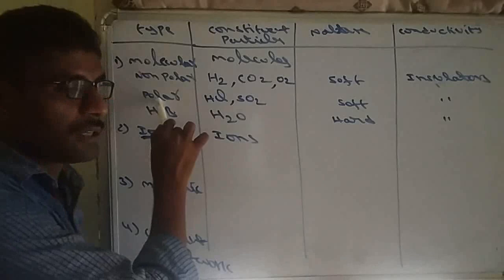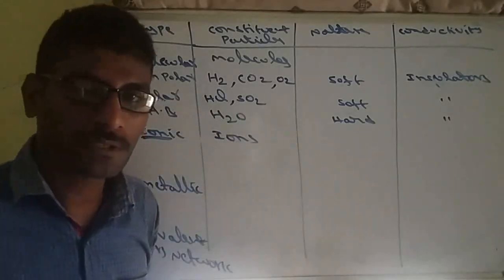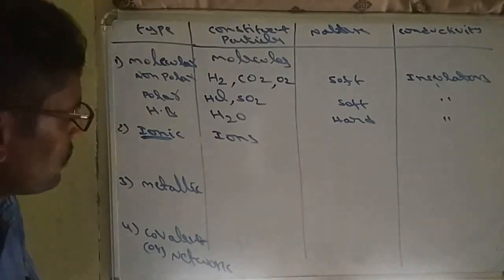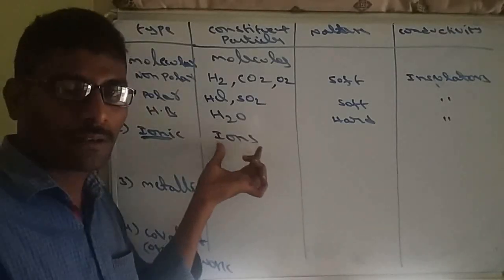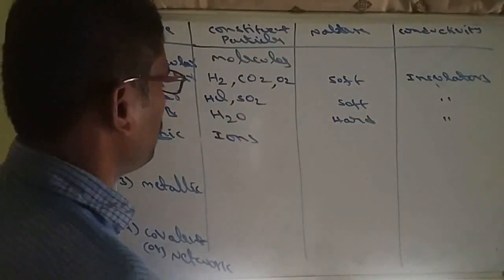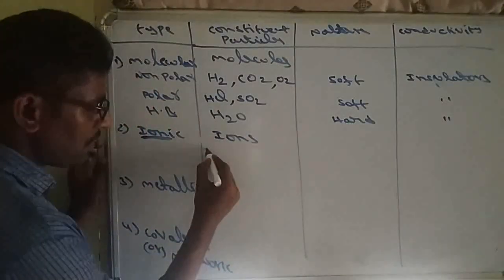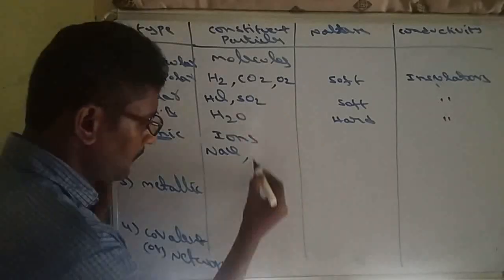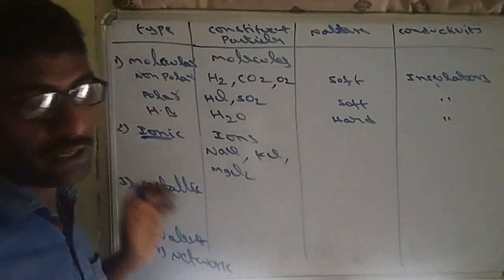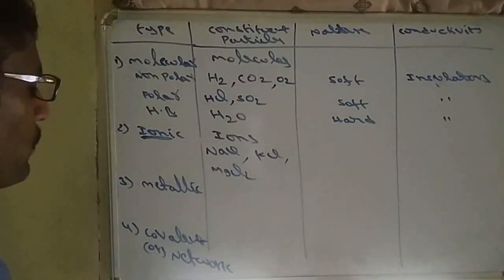Polar molecules mostly contain dipole forces. Hydrogen bond is the name of the force in hydrogen bonded solids. Ionic solids contain ionic or coulombic forces. Examples: NaCl, KCl, MgCl2, etc. All these are ionic compounds.